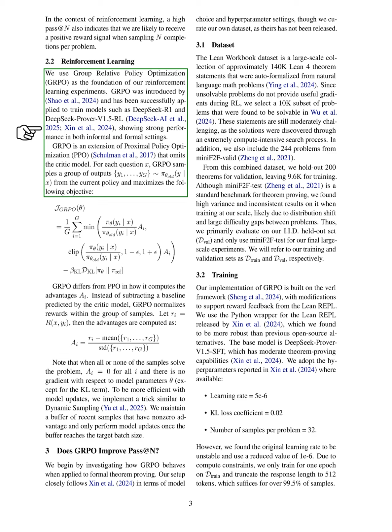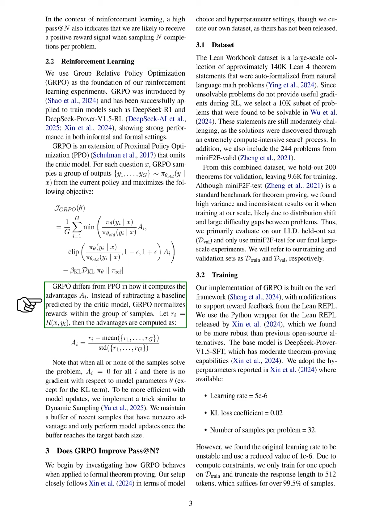It builds on proximal policy optimization, PPO, but does not use a critic model. For each question, GRPO samples a group of outputs from the current policy and aims to maximize a specific objective. Unlike PPO, GRPO calculates advantages by normalizing rewards within the sample group instead of using a baseline from a critic model.